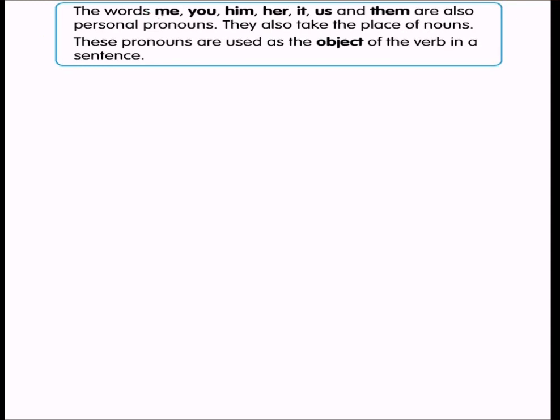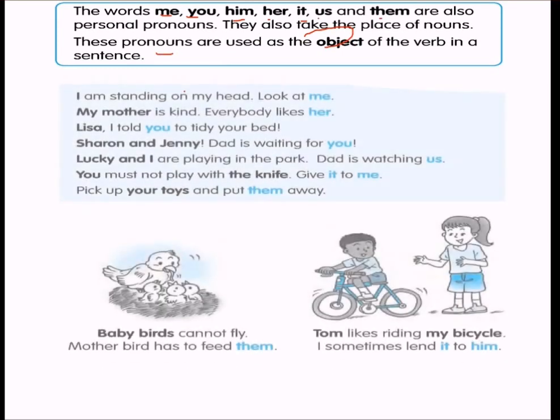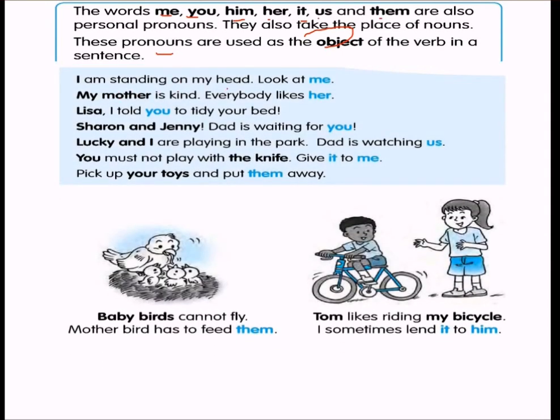Then come me, you, him, her, it, us, them. They are also personal pronouns and they also take the place of nouns. Again, like, I am standing on my head. Look at me. So me. My mother is kind. Everybody likes her. Her is a pronoun.